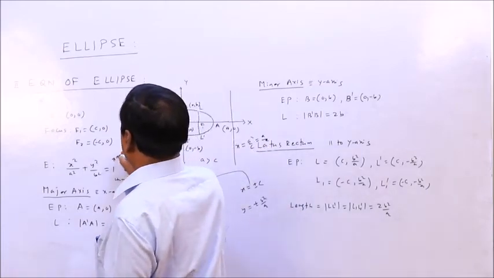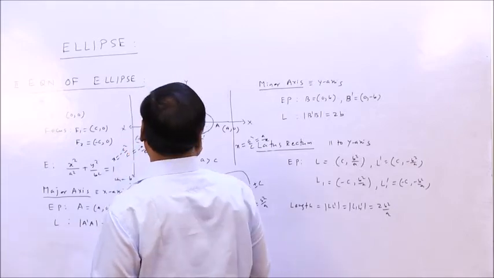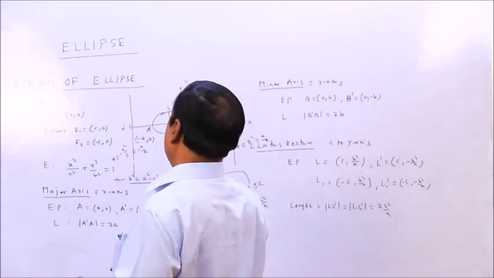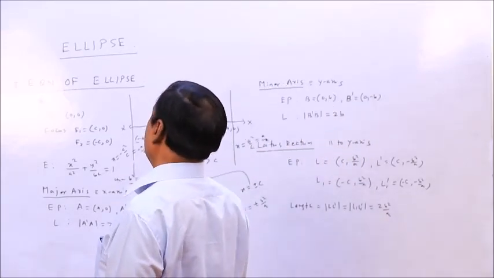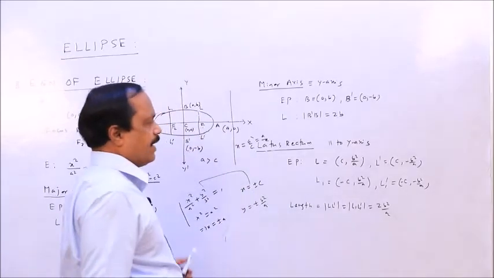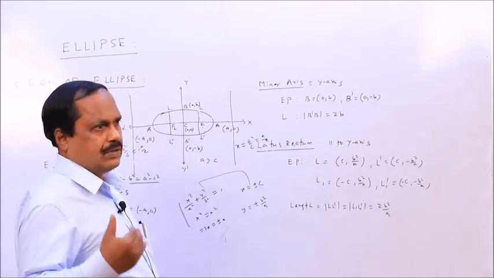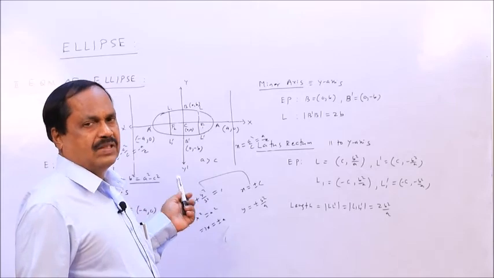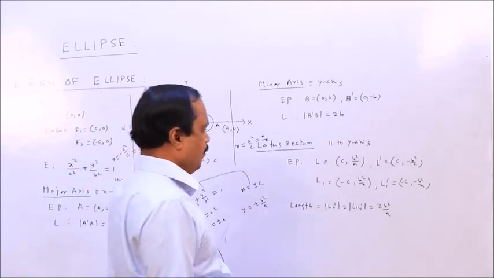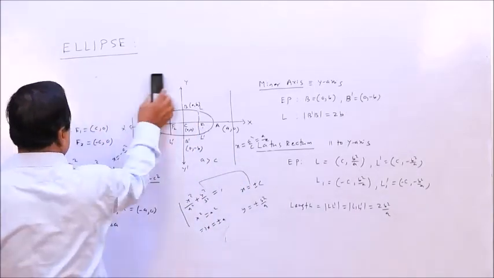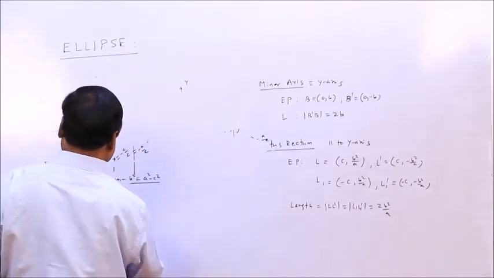Similarly, x equal to minus a square by c, or minus a by e. So you have this complete dissection of this ellipse, x square by a square plus y square by b square equal to 1. I will draw the other three figures and write this, and you just proceed in this way, so that you understand this by heart before doing any problem. So I am coming to case B, doing just case B, case C.